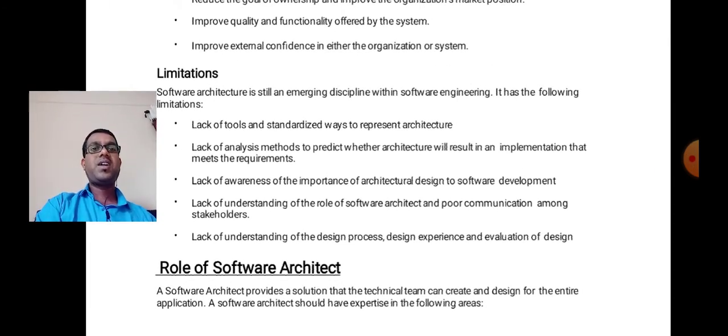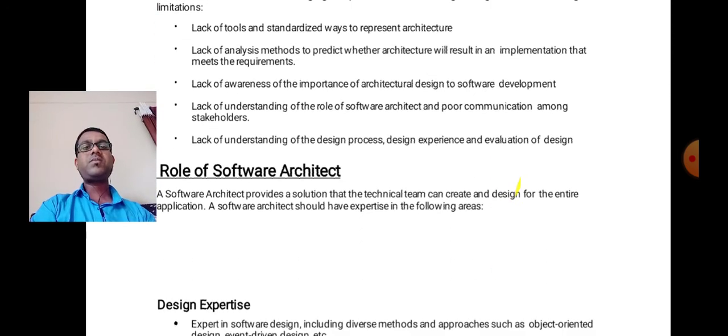Lack of tools and standard ways to represent architecture, lack of analysis methods to predict whether the architecture will result in an implementation that meets the requirements, lack of awareness of the importance of architectural design to software development, lack of understanding of the role of the software architect, poor communication among the stakeholders, and lack of understanding of the design process, design expression, and evaluation. These are the limitations of software architecture.